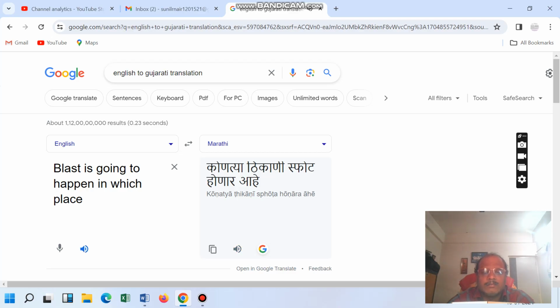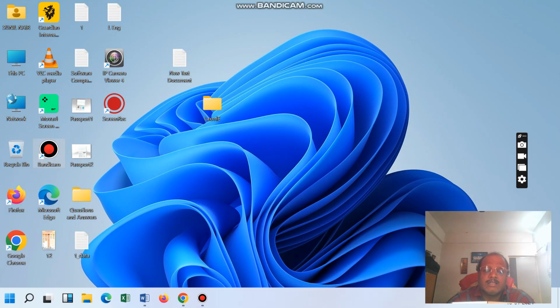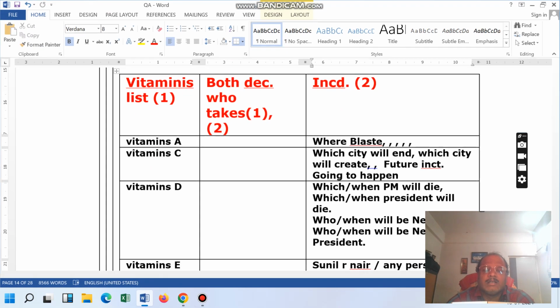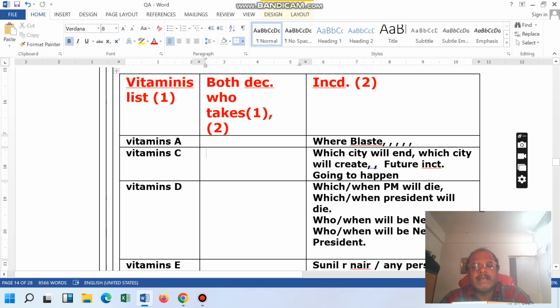Blast is going to happen in which place. So see, so this is that. That is about blast. In the same way, vitamin C: that is which city will be created and which city will create. Future incidents which are going to happen.